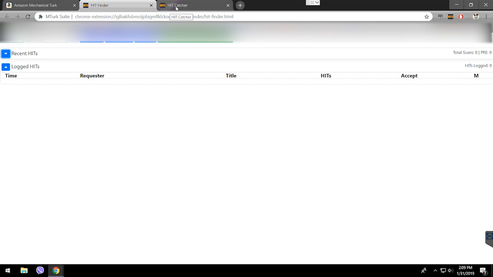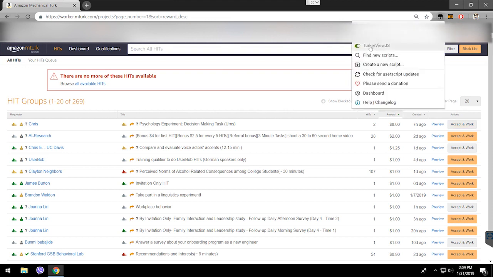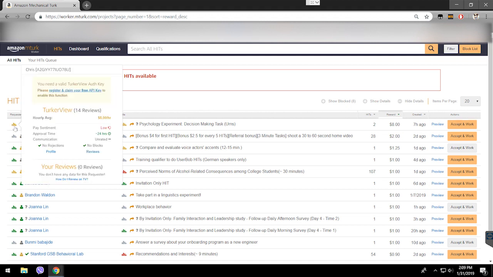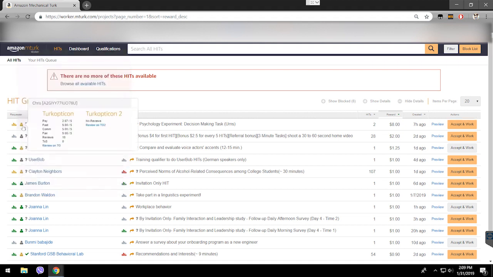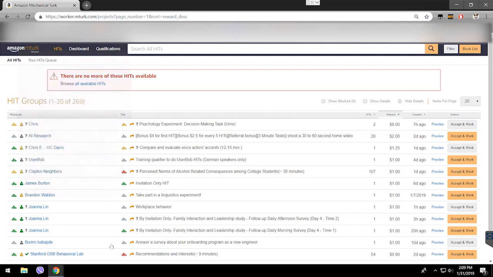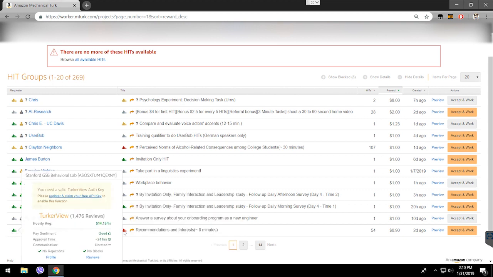Okay, so this is about the scripts. One of the important scripts is the one I just showed you, Turk View JS. So what is Turk View? This is Turk View. You see this icon right here, where it shows you reviews about their cluster and stuff. It shows you the average rating of their clusters that's done by people. So let's say green is the best, yellow is medium, gray is unknown, and red is the worst. Here it says red, here it says green, because they're different ratings from different websites.